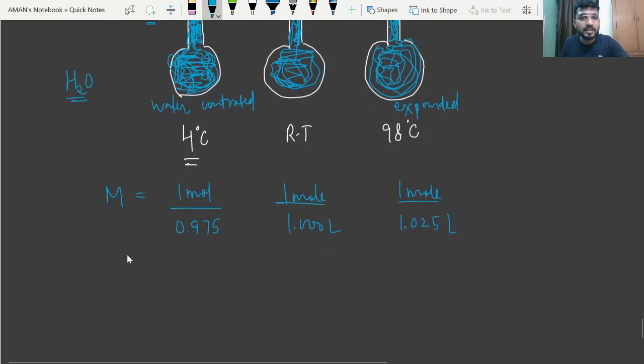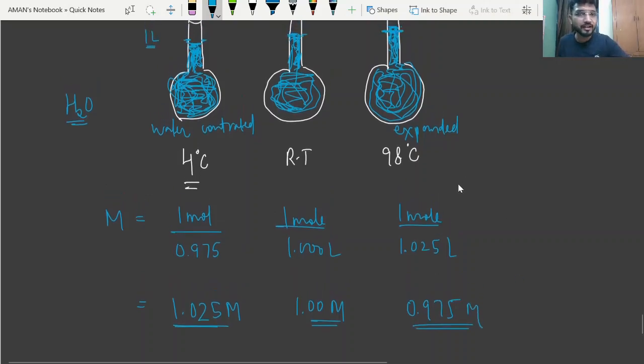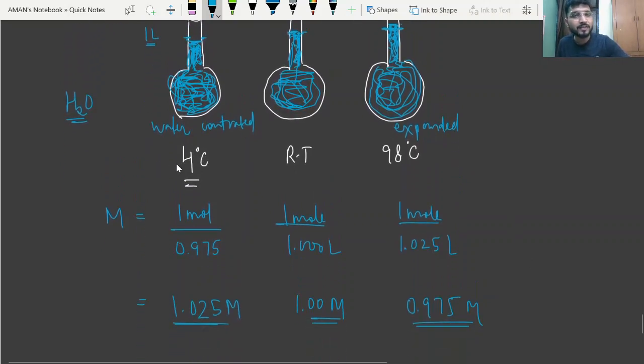So now you will see if you calculate the molarity. If you solve this one, you will get 1.025 molar solution for one case, simply 1.00 molar solution for another, and in this case you will find 0.975 molar solution. So as you can see clearly, if the temperature varies, the value of molarity will also vary.